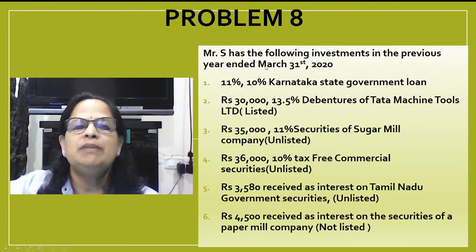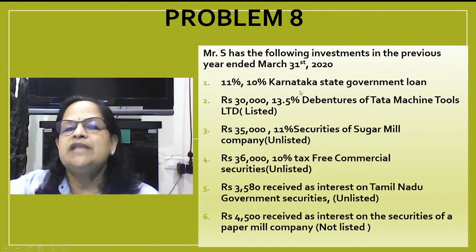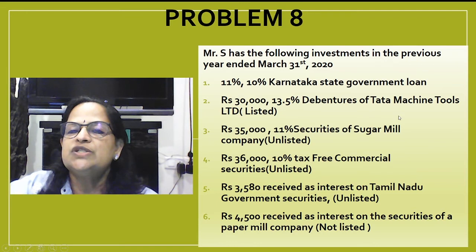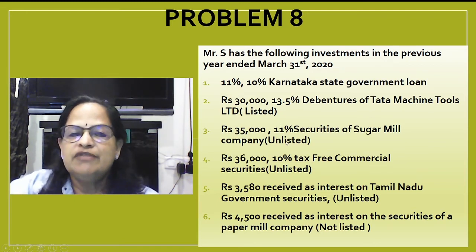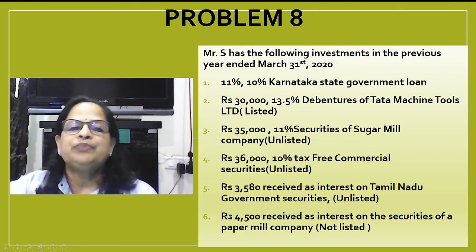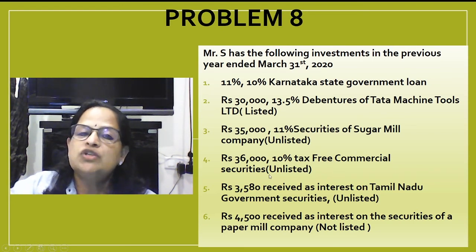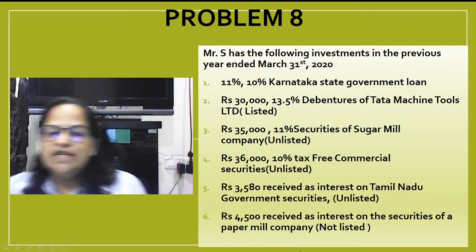Now the last problem. Mr. S has the following investments in the previous year ended March 31st, 2020. 11%, 10% Karnataka state government loan. Next is rupees 30,000, 13.5% debentures of Tata Machine Tools Limited, that is listed. Rupees 35,000, 11% securities of Sugar Mill Company, unlisted. Next is rupees 36,000, 10% tax-free commercial securities. So this you have to remember, tax-free. So TDS will be there.